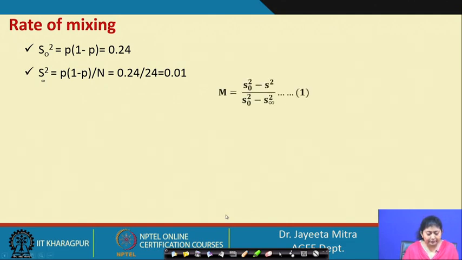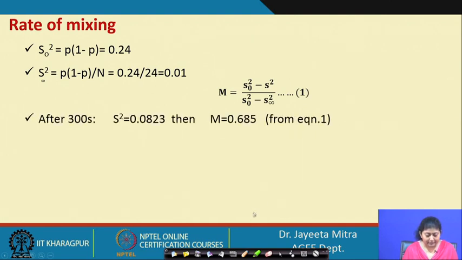So, finally, we will put it here, m will be equal to S 0 square minus S square by S 0 square minus S infinity square. Now, after 300 seconds, S square value will be 0.0823. Okay. So, then m will be this value 0.685.